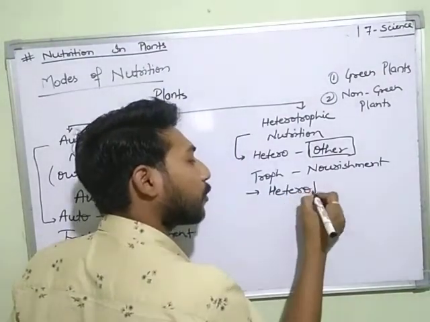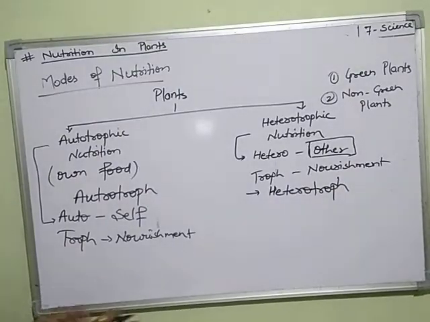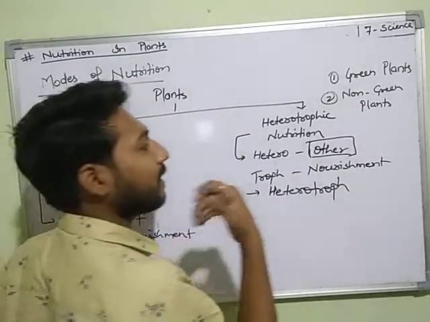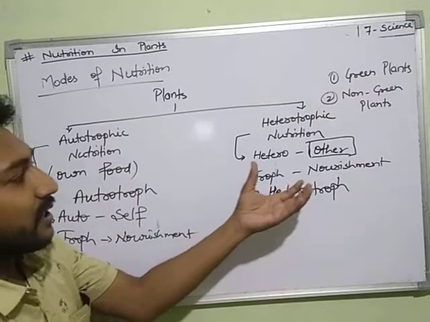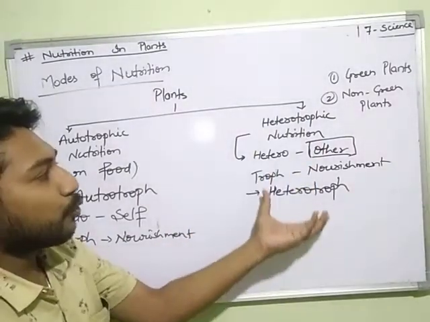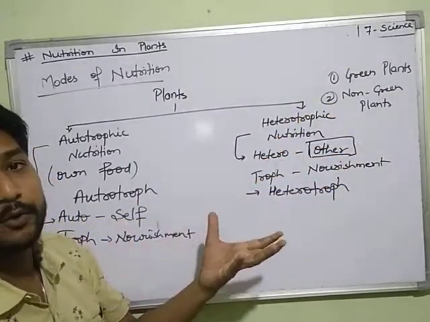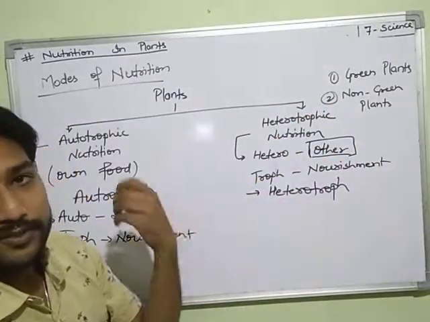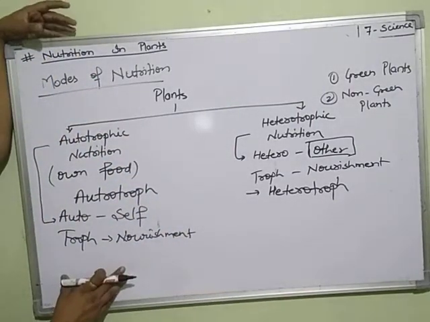Heterotrophs. So we have to study first autotrophic nutrition, then further classify heterotrophic nutrition. If we study further, we get to know that heterotrophic nutrition can be seen in five types, which we have to study further. Now we have to study autotrophic nutrition.